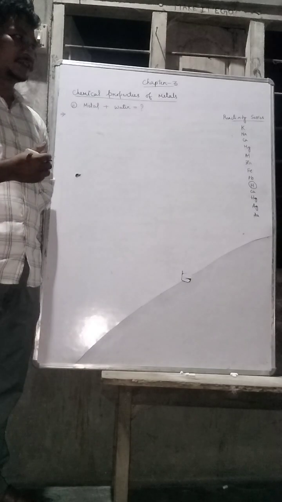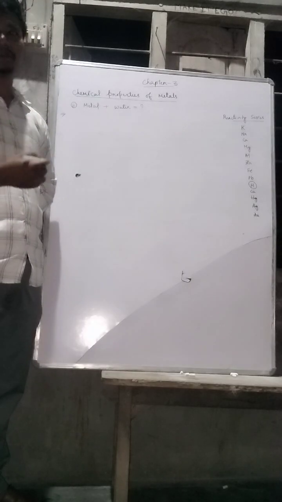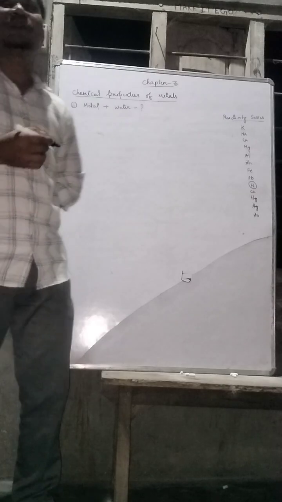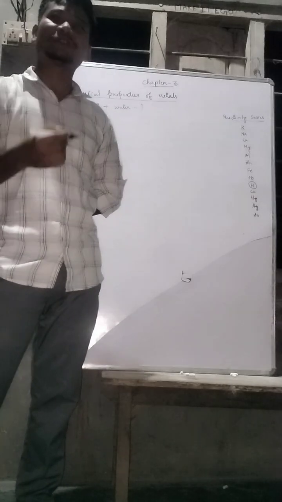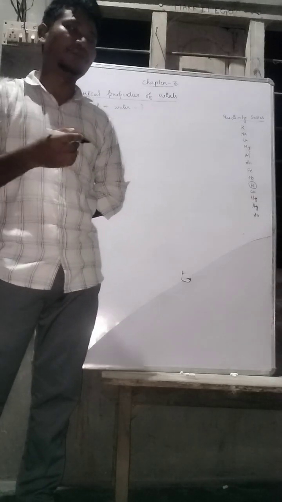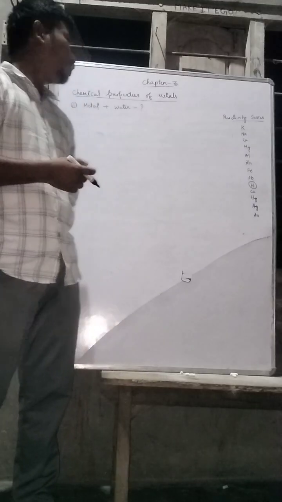Some of these metal oxides are soluble in water. That means they get mixed with the water, while some metal oxides are not soluble; they do not get mixed in the water.